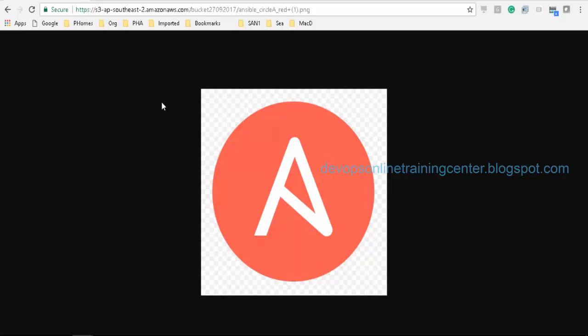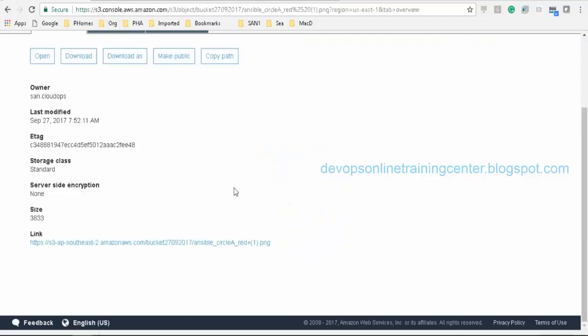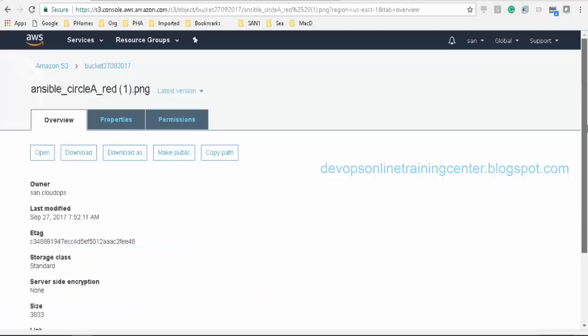If the download button is clicked, it should be internally redirected to this link, and when someone clicks on this link, they'll automatically see this image, or they'll be downloading this image. So like this, we can store the images on S3. We can create the containers, we can put as many objects as possible onto that bucket, and we can use that in a website or wherever we want to store the data, right?